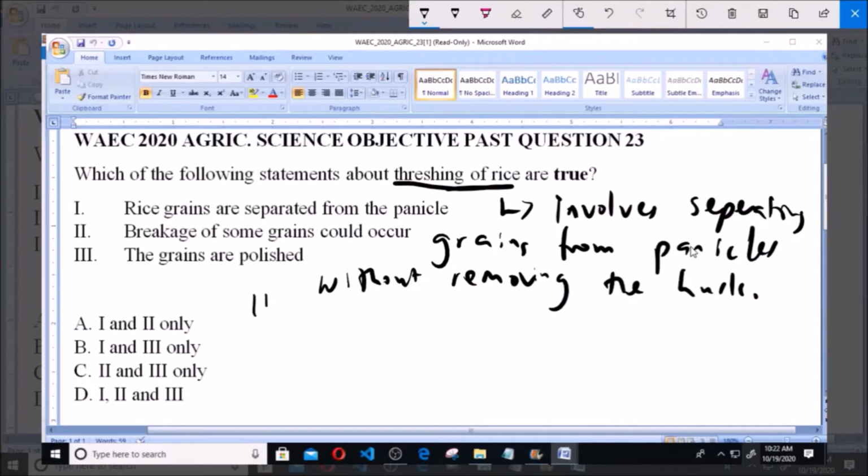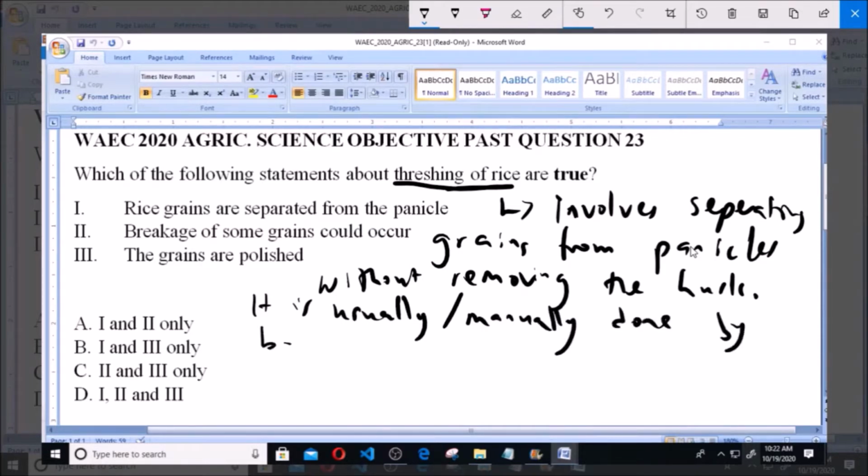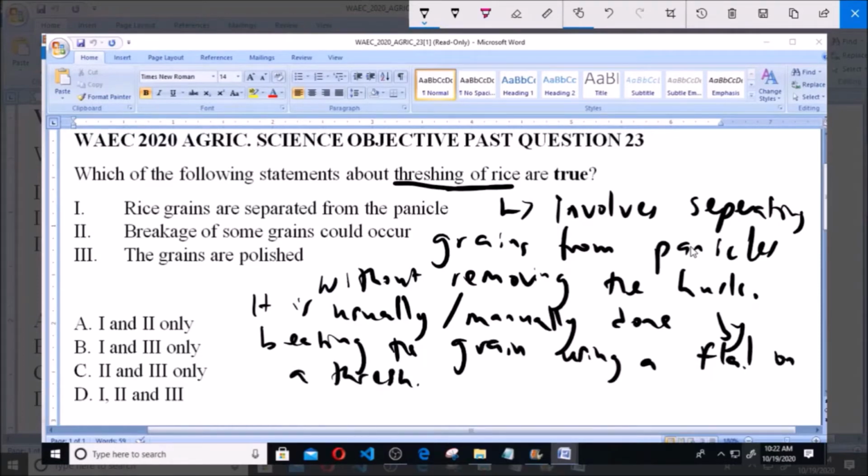Now it is usually done manually by beating the grain using a flail on a threshing floor. So it's more or less like beating the grain on the floor. So that is how threshing of rice is done.